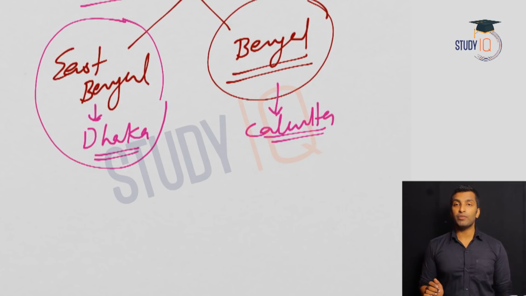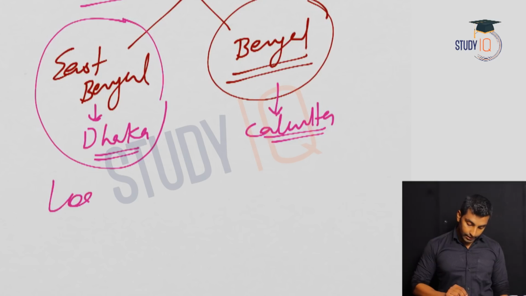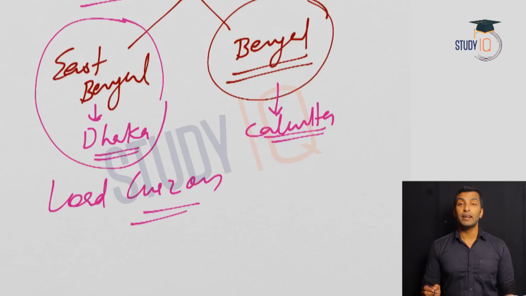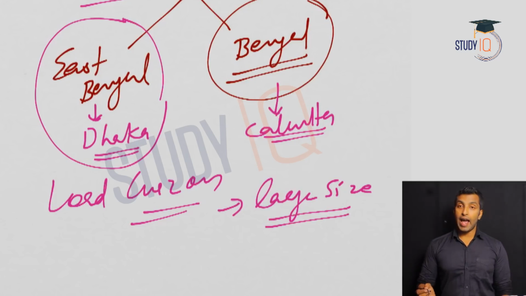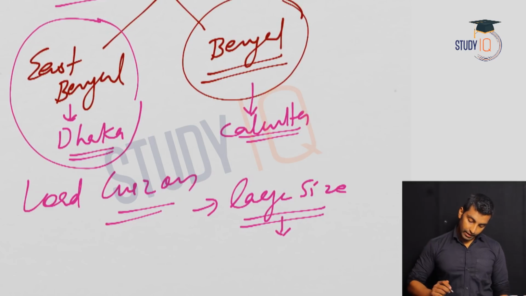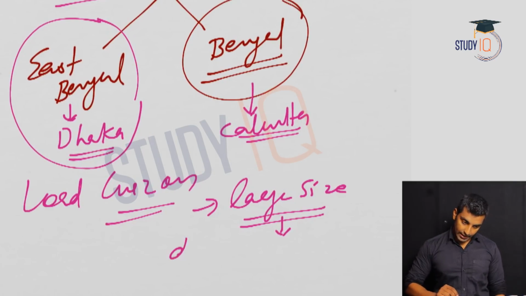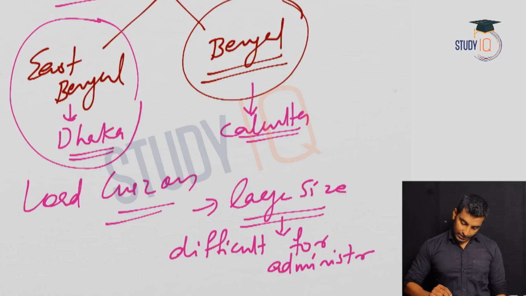So what was the government version? What was the reason for dividing Bengal? Bengal was huge in area. It is a very big province and very difficult to administer from one center. Lord Curzon stated that the division of Bengal was due to its large size, which made it very difficult for administrative purposes.